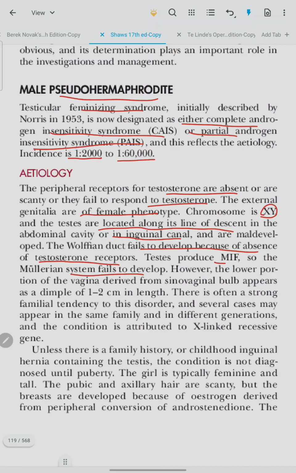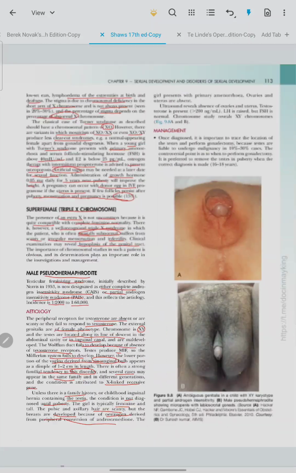However, the lower portion of the vagina derived from the sinovaginal bulb appears as a dimple of 1 to 2 cm length. There is often a strong familial tendency to this disorder, and several cases may appear in the same family. It is attributed to an X-linked recessive gene. Unless there is a family history or a childhood inguinal hernia containing the testis, the condition is not diagnosed until puberty. The girl is typically feminine and tall. The pubic and axillary hair are scanty, but the breasts are developed because of estrogen derived from the peripheral conversion of androstenedione.